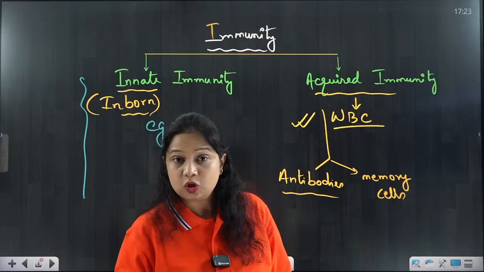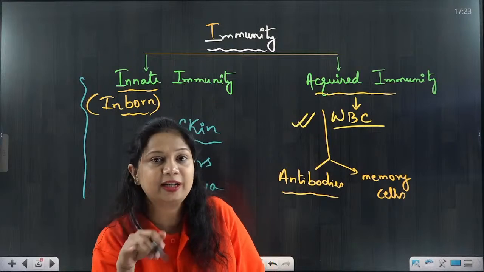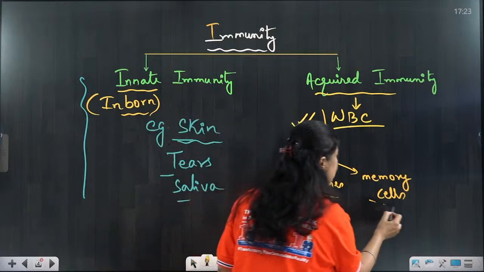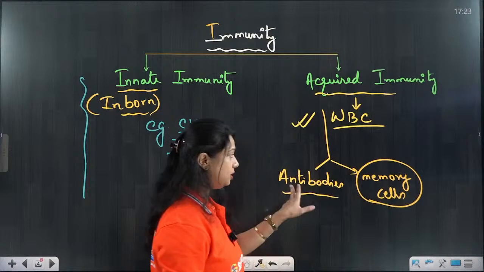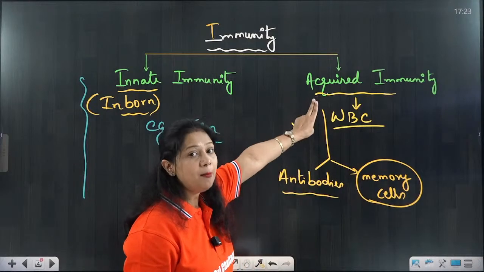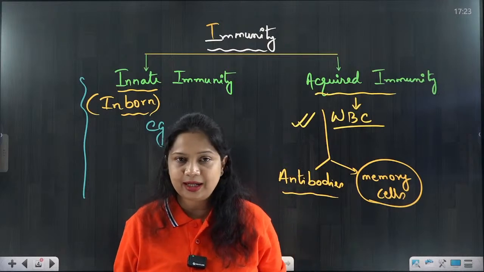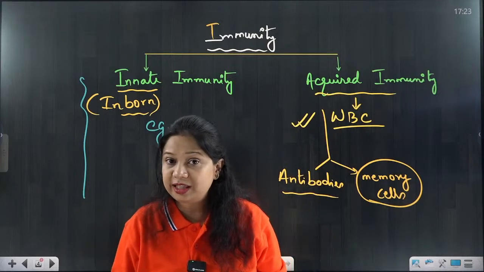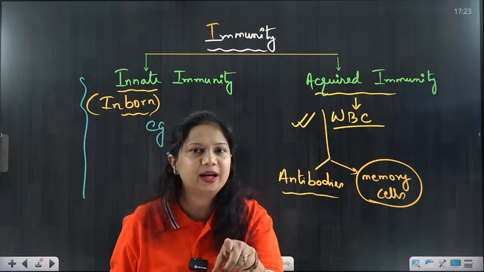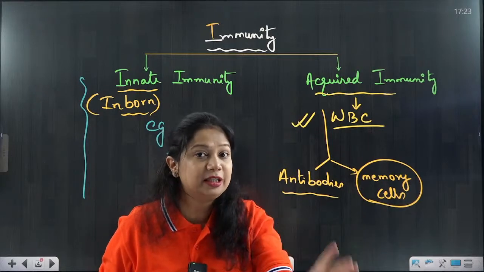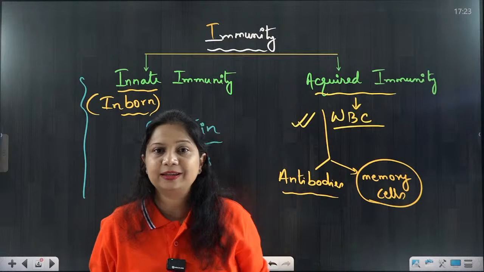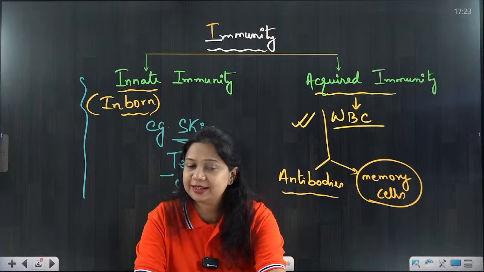So they produce a different type of cells called the memory cells. So these two components are part of the acquired immune system. We are not born with the antibodies, we are not born with the memory cells. We are acquiring them when we are attacked by the germs. So that is why the name acquired immunity is given.